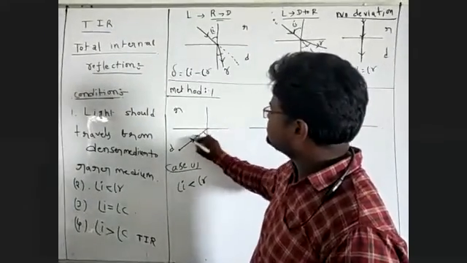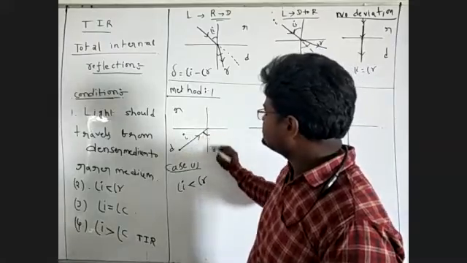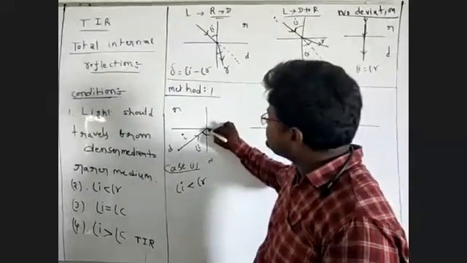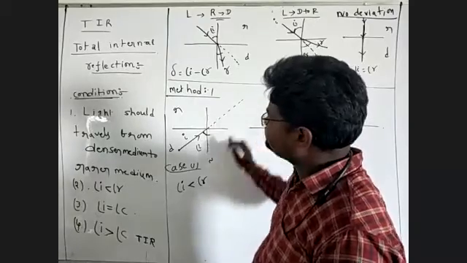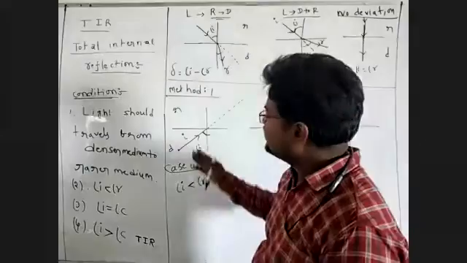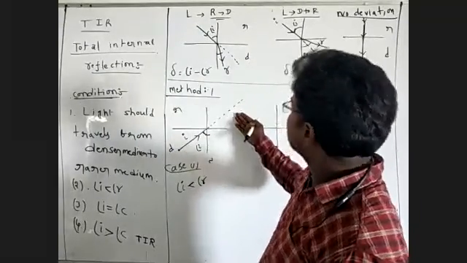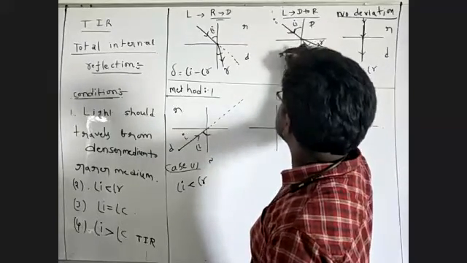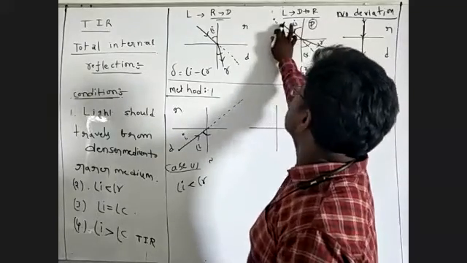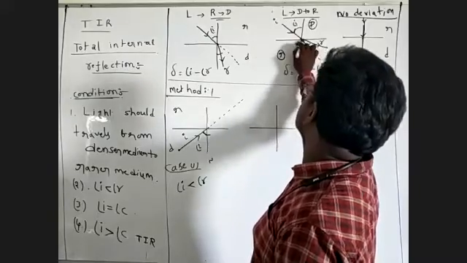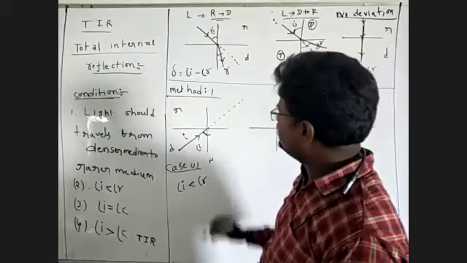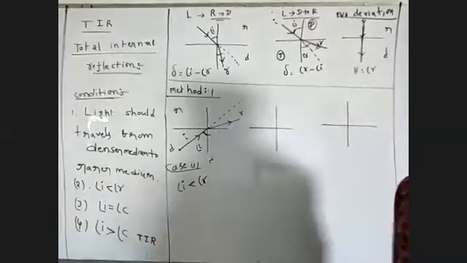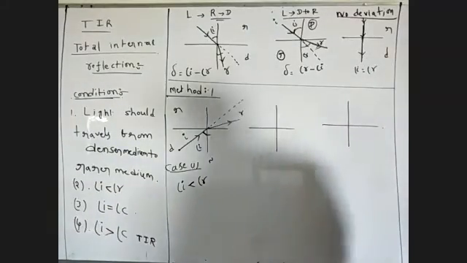This is the incident ray. This is the normal. This is the angle of I. This is the actual direction of the incident ray. Light travels from denser medium to rarer medium, which means the refracted ray moves away from the normal. Like this is the refracted ray. That is situation number 1.